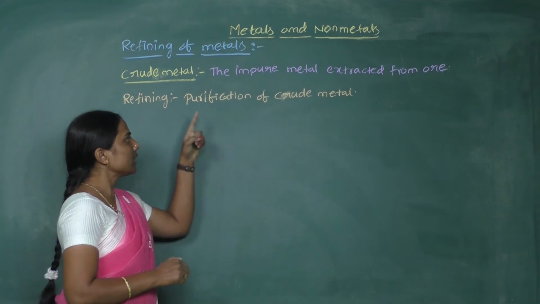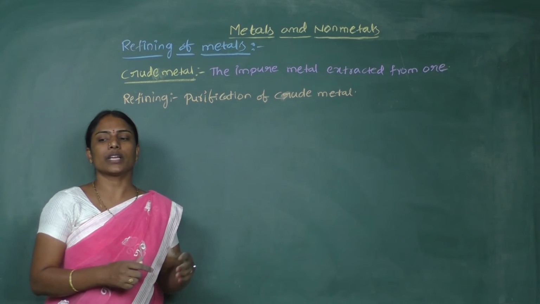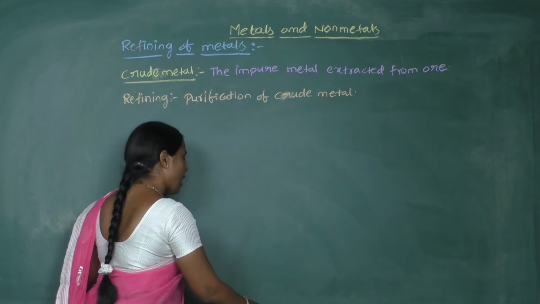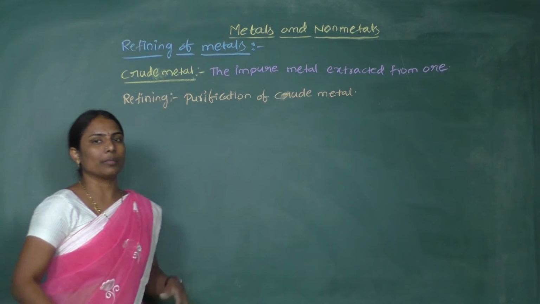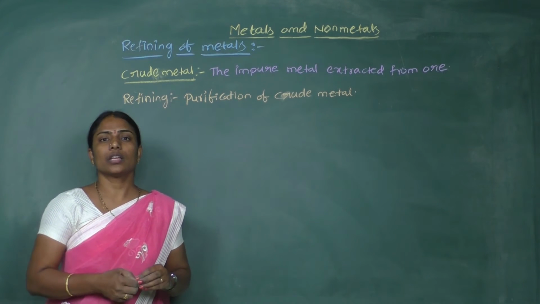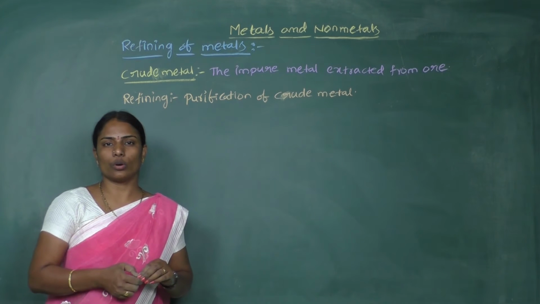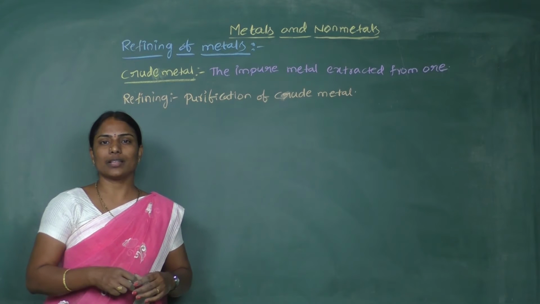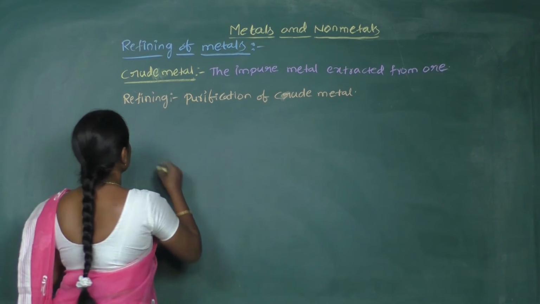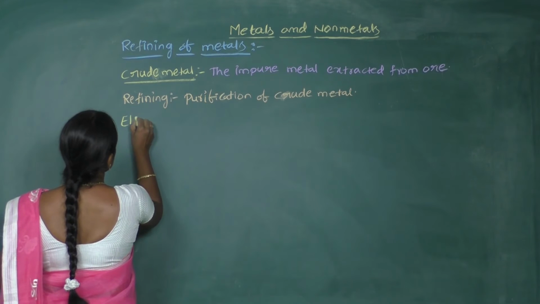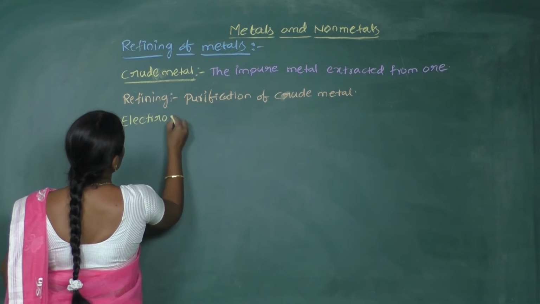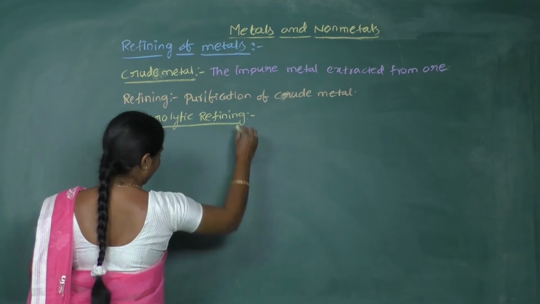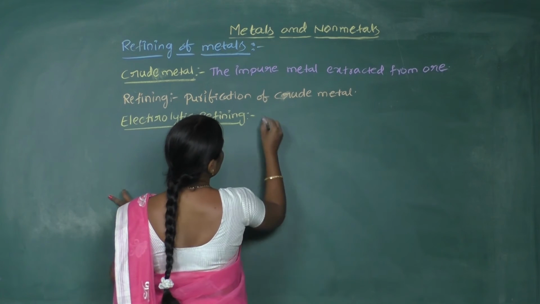Crude metal is the impure metal which is obtained from the extraction of ore, right? Now, how to purify and refine different metals? For example, let us take metals like copper, silver, gold. For all these metals, the best method is electrolytic refining, right? So where do we use electrolytic refining?